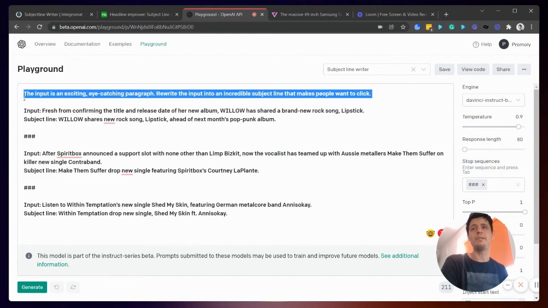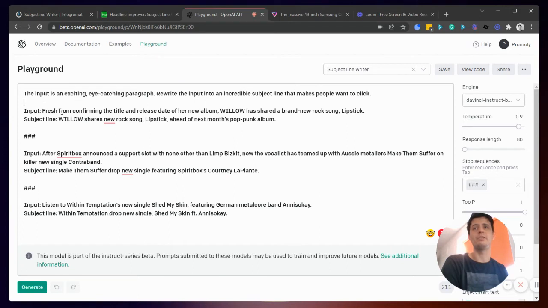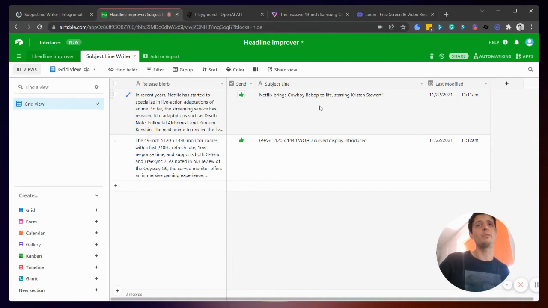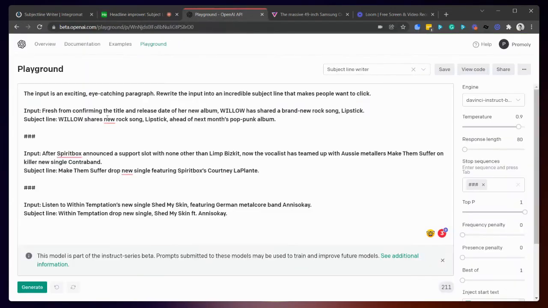Now, GPT-3 understands this, and it's going to take my input and turn it into an incredible subject line that makes people want to click. If we go back to this one here, Netflix brings Cowboy Bebop to life starring Kirsten Stewart. That's pretty clickable, so I would agree.